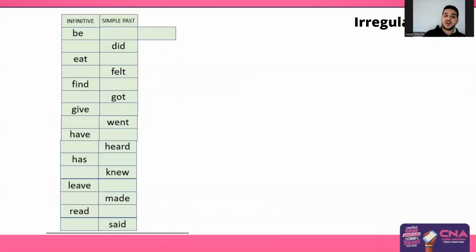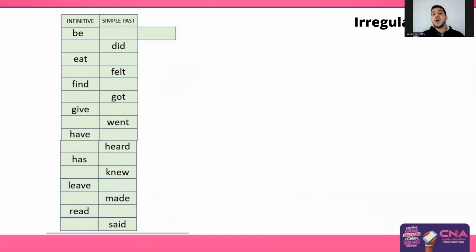Has, the past form is had, because have and has, right? They are the same, but just change for the one you are talking to. The past form knew is from the base verb know. Leave, the past form is left. Made, the base form is make. Read, the past form is read. And said, the base form is say.